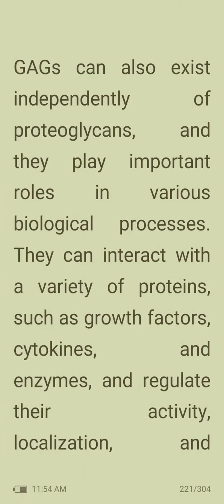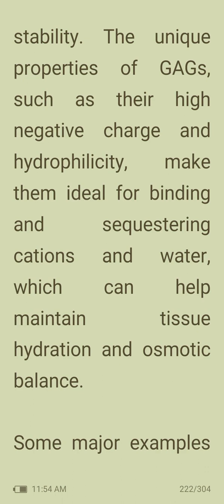The GAG chains of proteoglycans are attached to the core protein through a covalent linkage to a specific serine residue. GAGs can also exist independently of proteoglycans and they play important roles in various biological processes. They can interact with a variety of proteins such as growth factors, cytokines, and enzymes and regulate their activity, localization, and stability. The unique properties of GAGs, such as their highly negative charge and hydrophilicity, make them ideal for binding and sequestering cations and water, which can help maintain tissue hydration and osmotic balance.